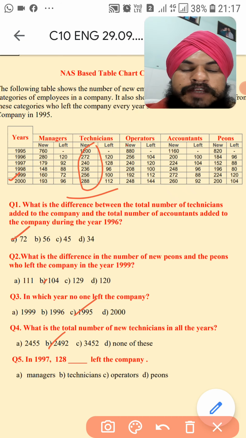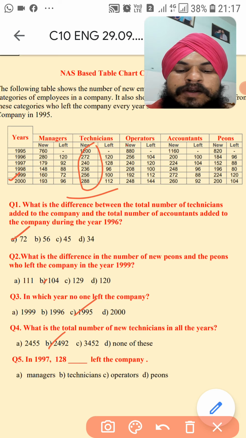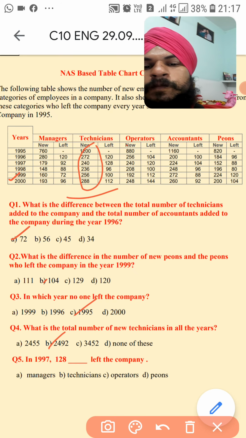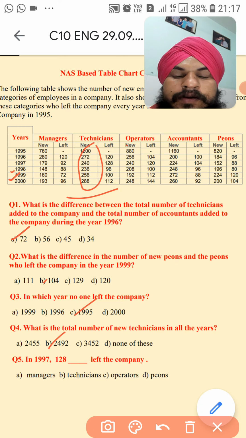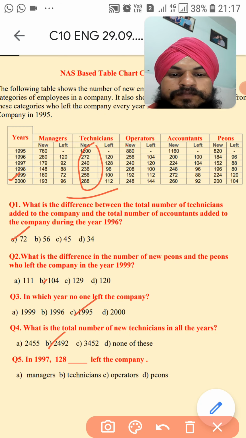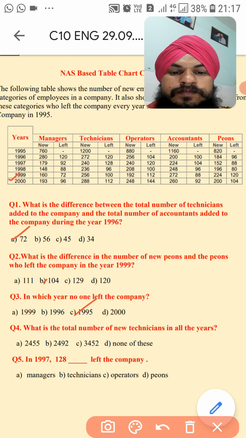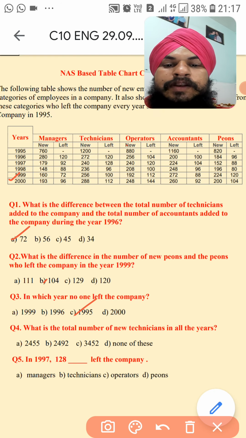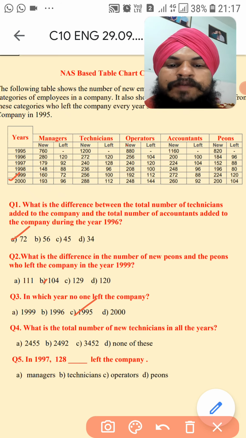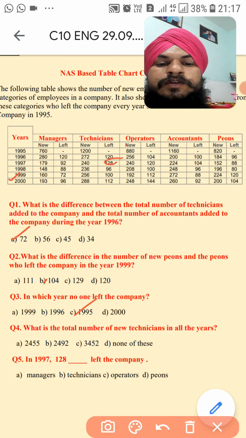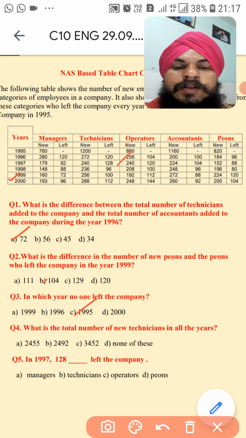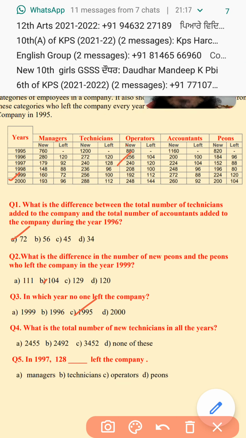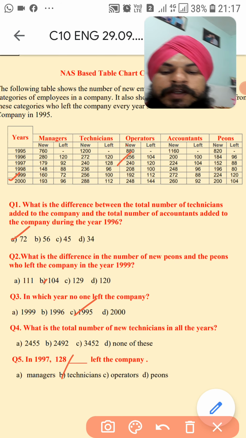Now the last question is, in 1997, 128 left the company. So we will see 1998. In this, where is the 128? Okay, 128 in 1997. So this is the 128. So technicians, 128 they have left the job. So B option will be the correct answer.